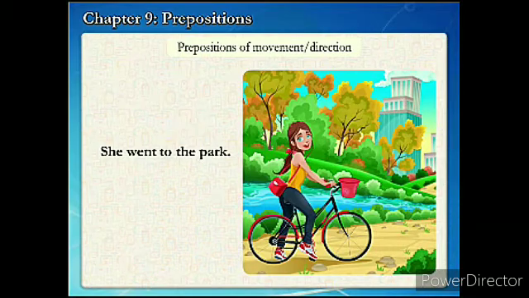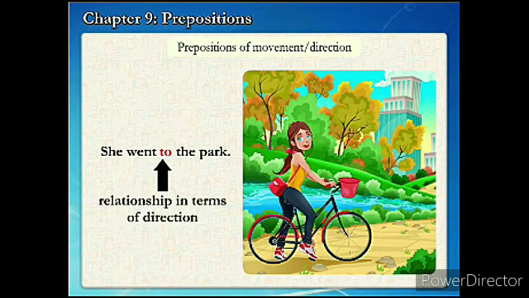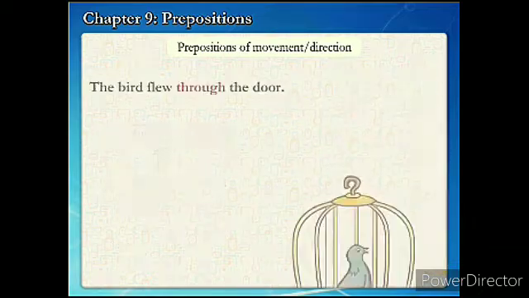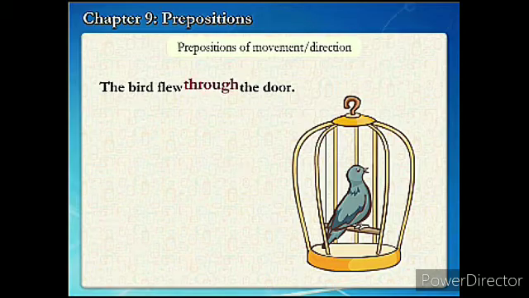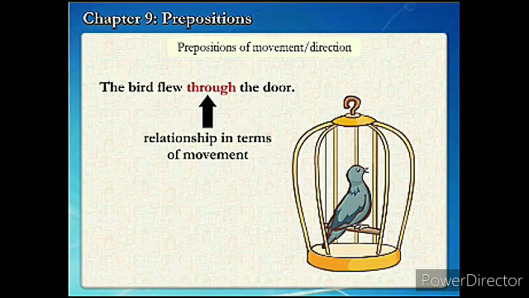Preposition of movement. She went to the park. So here the word "to" is a preposition, a relationship in terms of direction. Went, where she went? To the park. So "to" is the preposition of movement. The bird flew through the door. The word "through" means going through, coming out from inside something. Relationship in terms of movement of "flew". Where did it fly? Through the door.